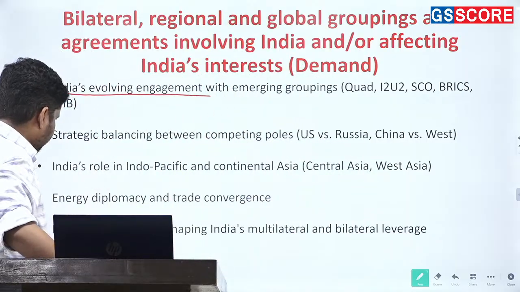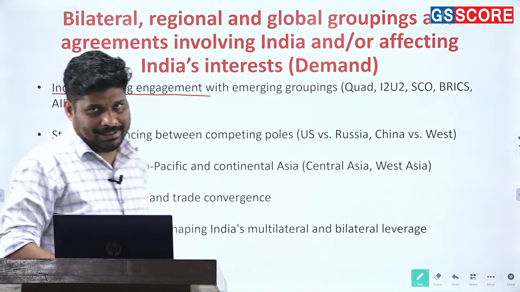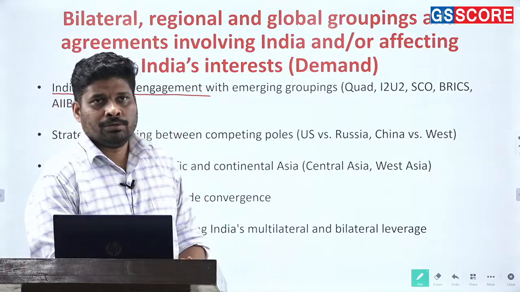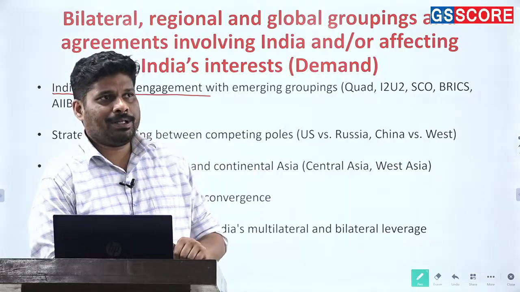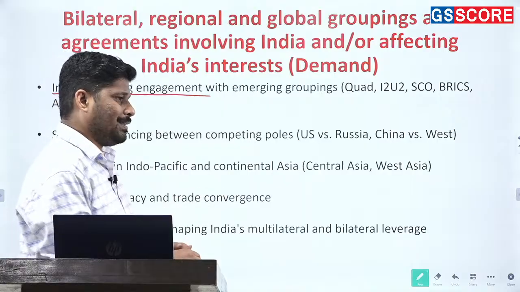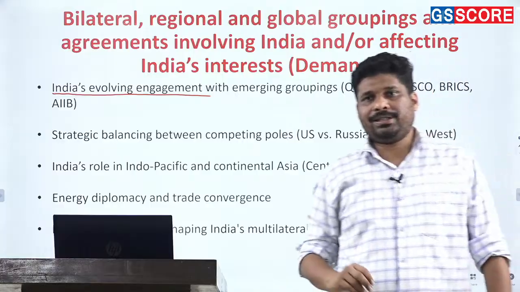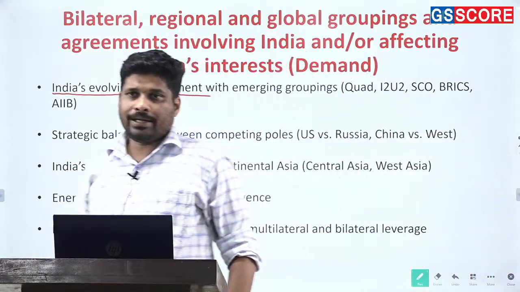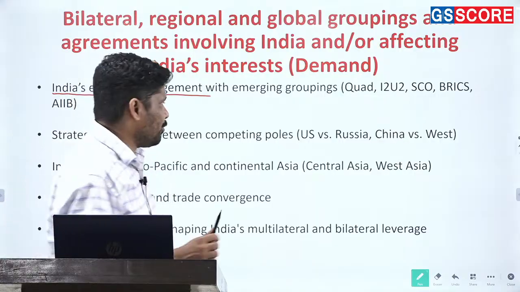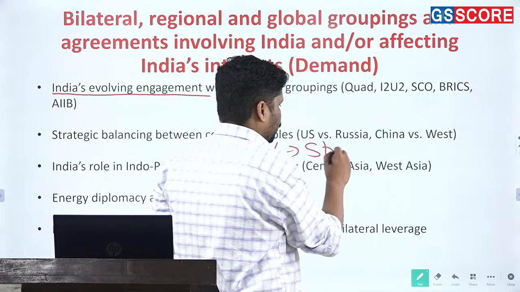Moving on, strategic balancing between competing poles, how India balances itself when it comes to different countries. For example, India balancing itself between US and Russia, or between China and the West, or between the Islamic countries of West Asia and Israel. Alright, here what has to be stated first and foremost? India's policy of strategic autonomy.